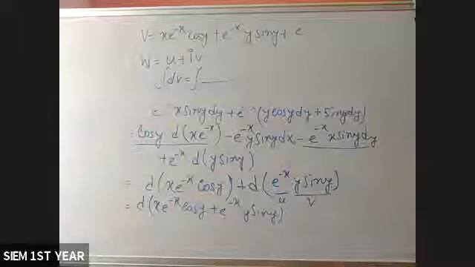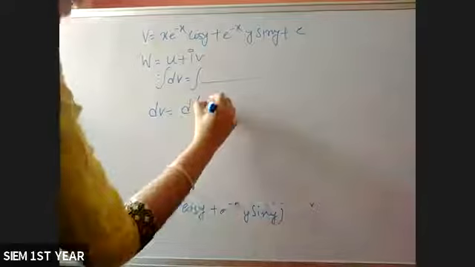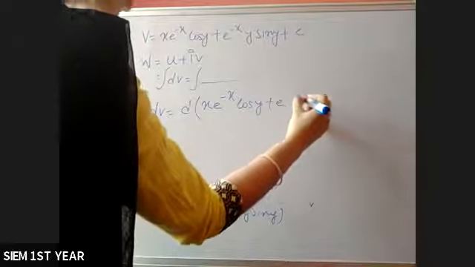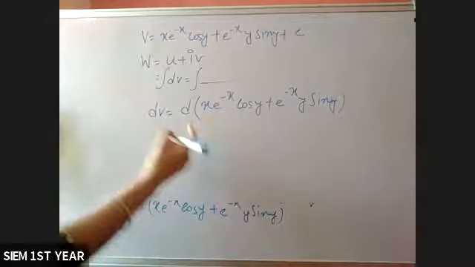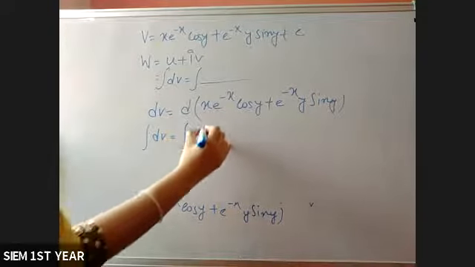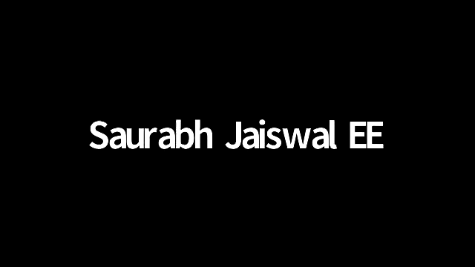Ma'am, the right hand side, the last equation. After integrating that, what will we find? You have dv is equal to d of this one, x e to the power minus x cos y plus e to the power minus x y sin y. Now if you integrate these two sides, it will be dv is equal to d of x e to the power minus x cos y plus e to the power minus x y sin y.